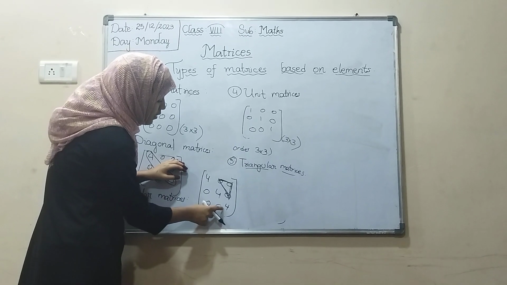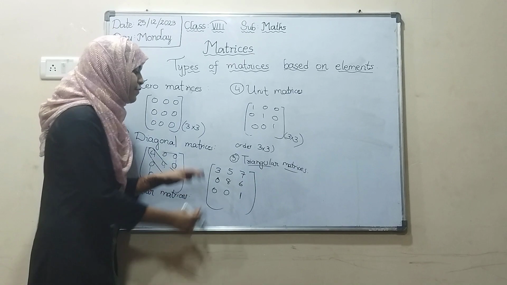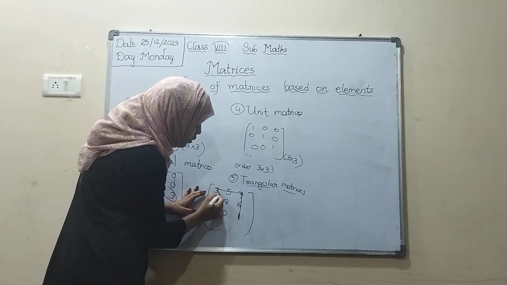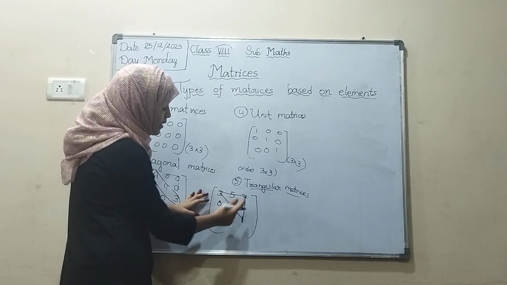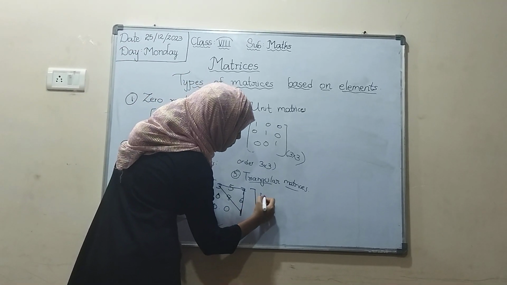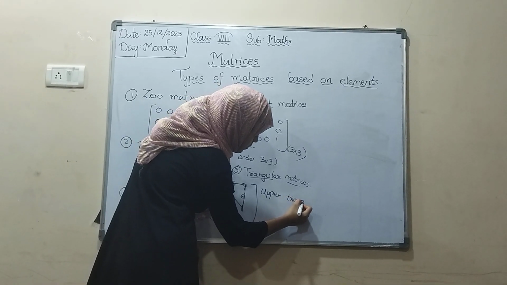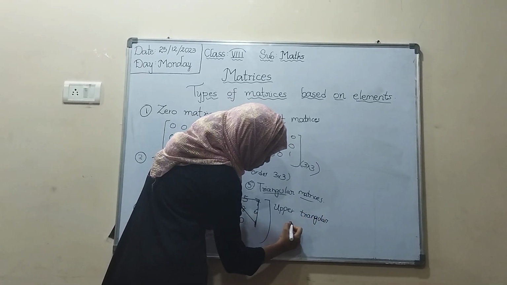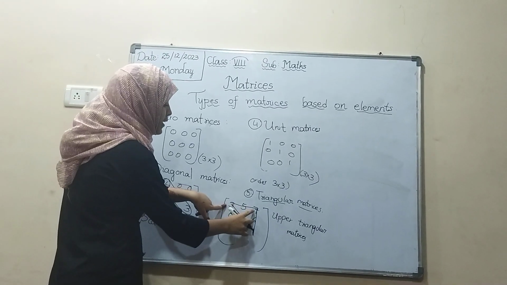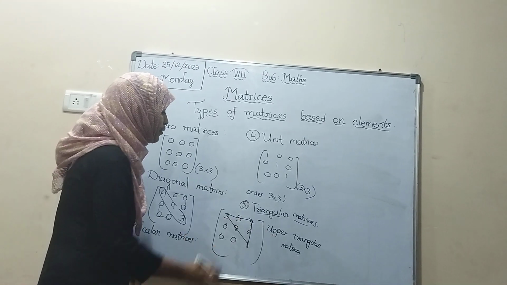Sorry, I have made a little mistake. If the elements below the principal diagonal are zeros, the non-zero elements are forming one triangle, no? It is called an upper triangular matrix. Below the principal diagonal, zeros are there. It is called an upper triangular matrix.